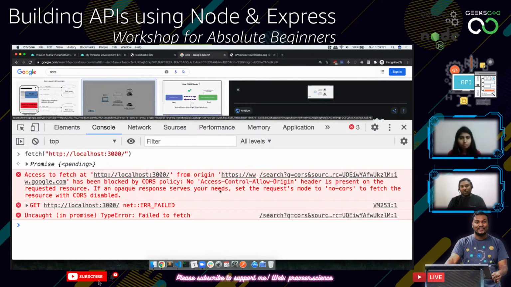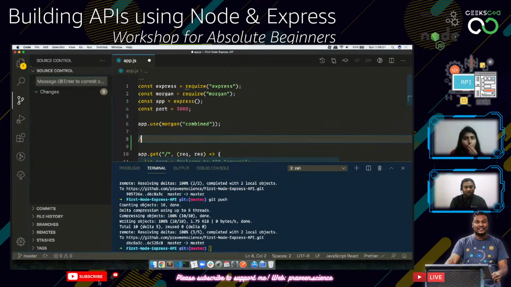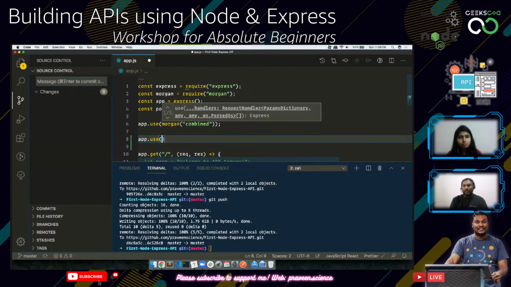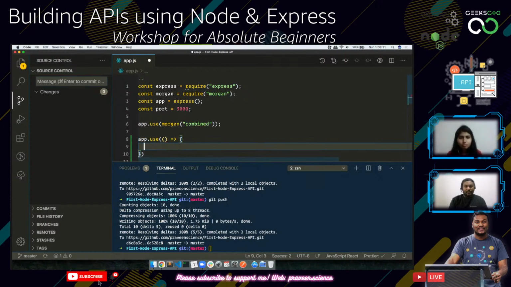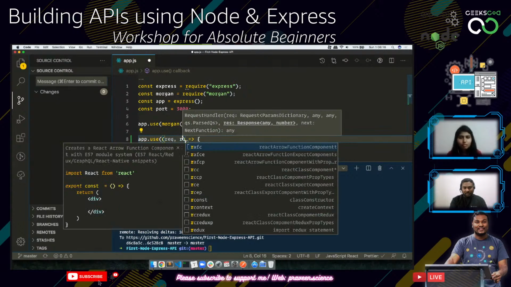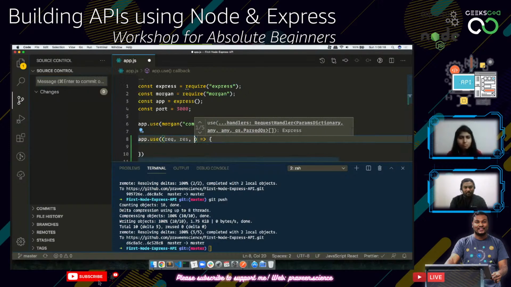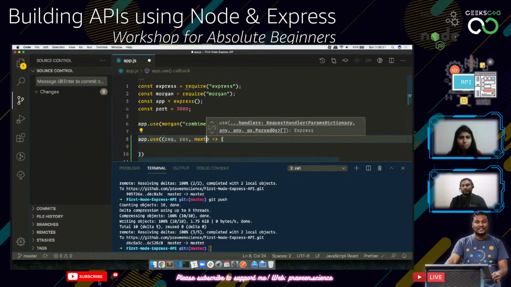So to avoid this, if we want to allow people to use our API everywhere, we need to create another middleware. Let's try to use a CORS middleware. We can use our own API middleware as well. It's going to take a request handler, which has a request, a response, and finally a next function. The first one is the request, then the response, and the next function.